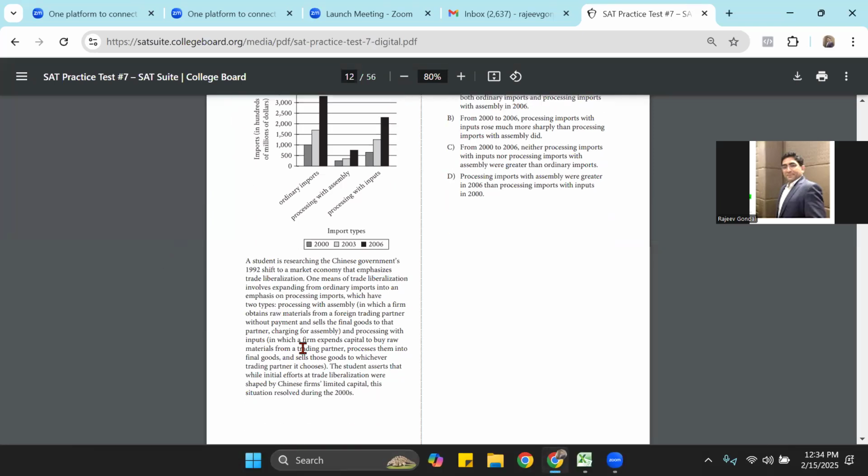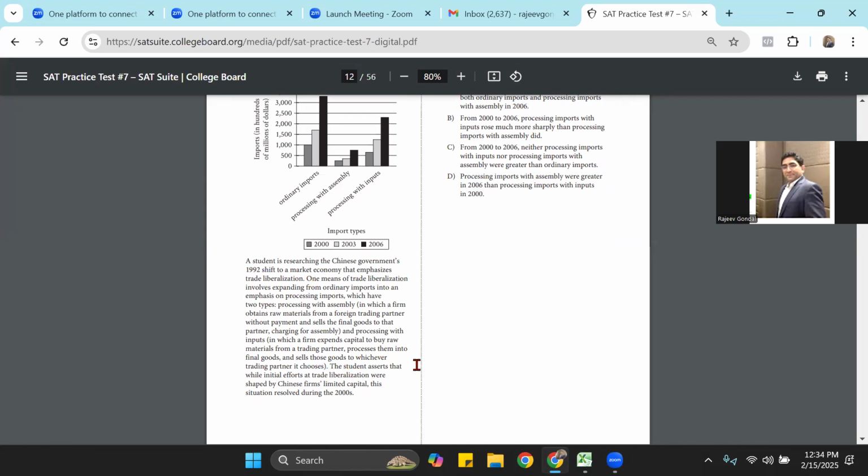Mostly the question would be either in the last line or in the first line, okay? So let me see. Here I see the word asserts. So this seems to be the most important part. And let's read the student's assertion. What is the student's assertion?